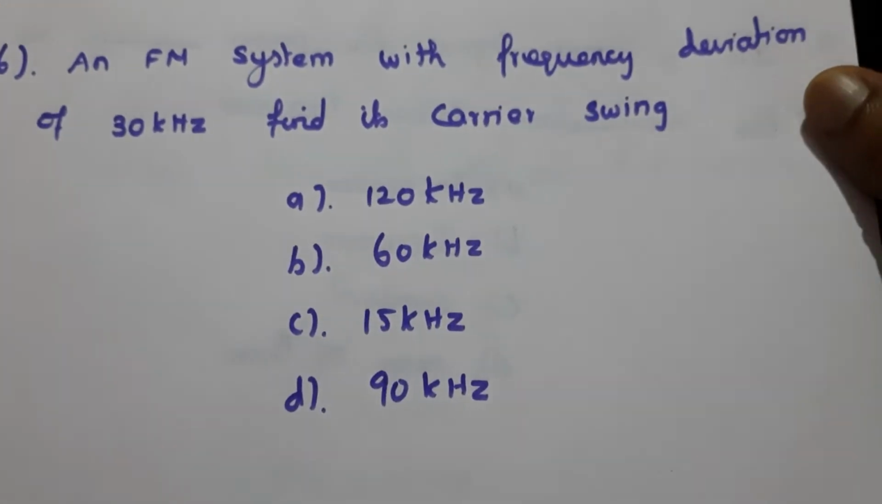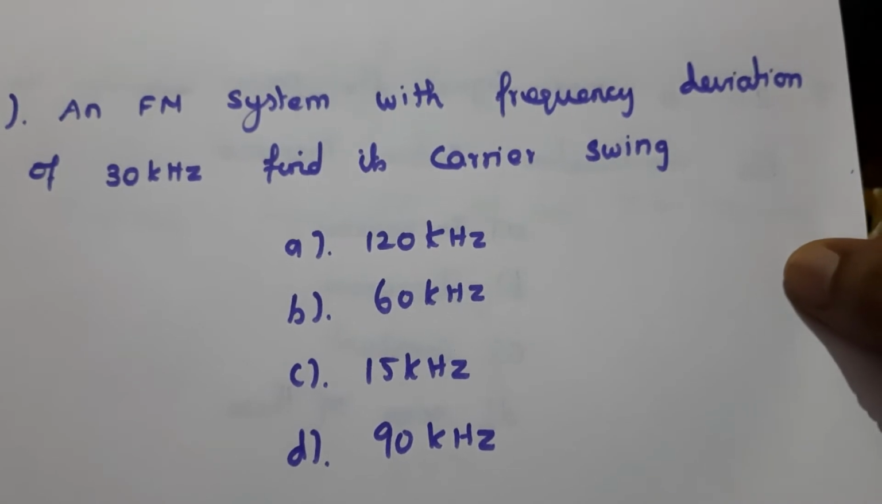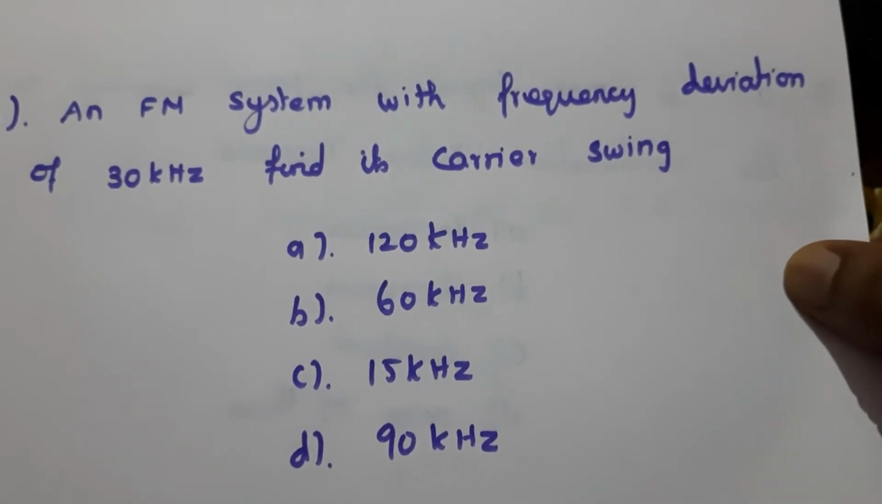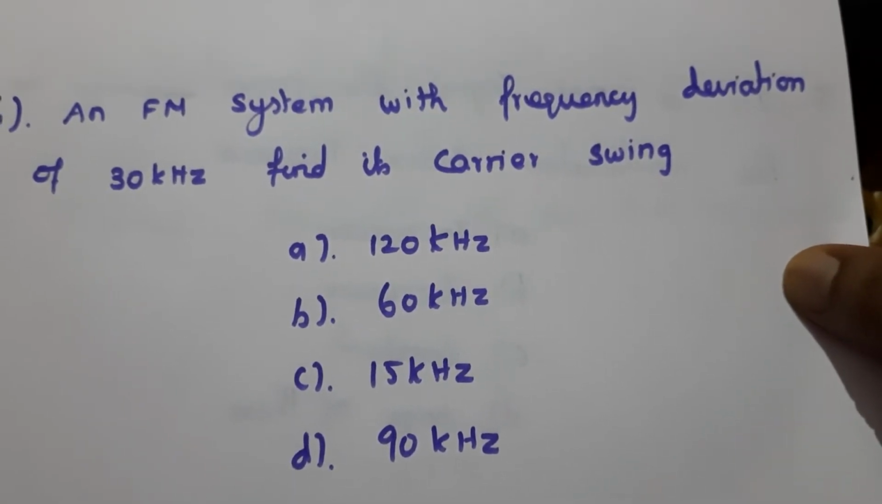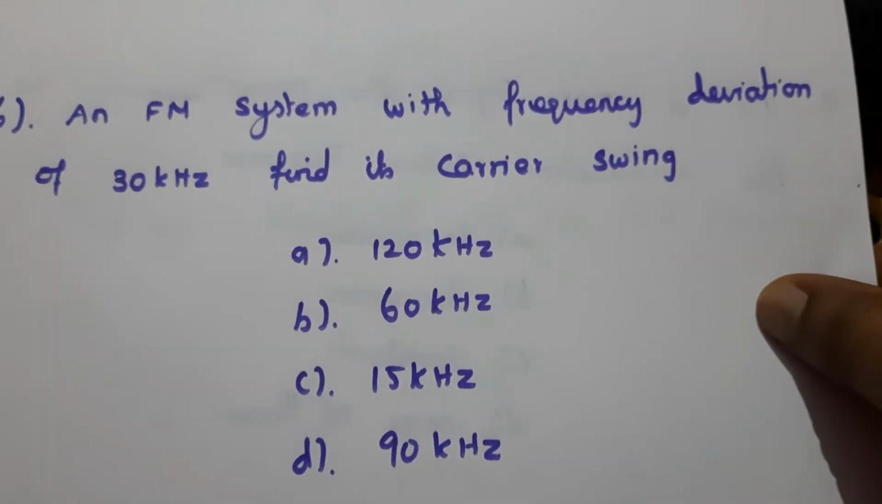Sixth question, an FM system with frequency deviation of 30 kHz, find its carrier swing.